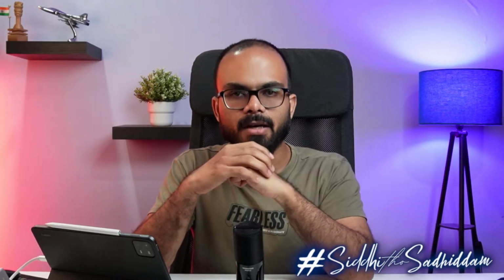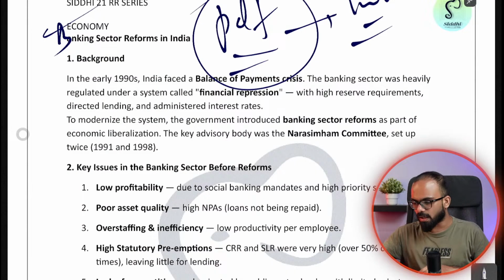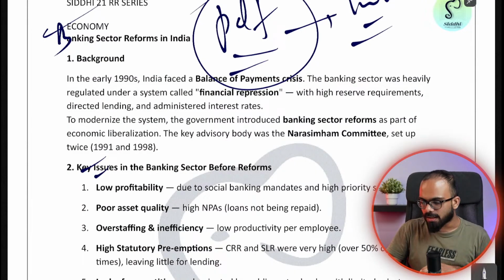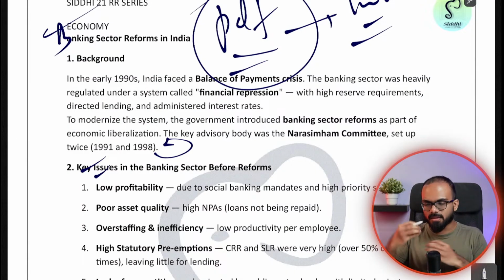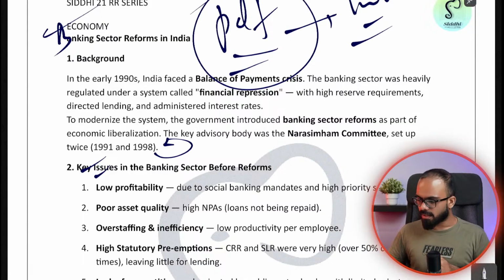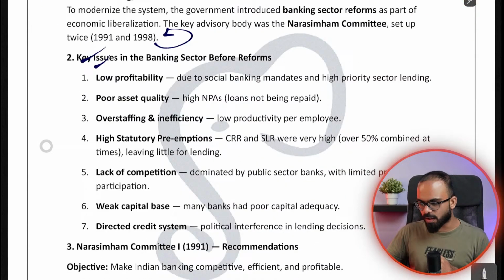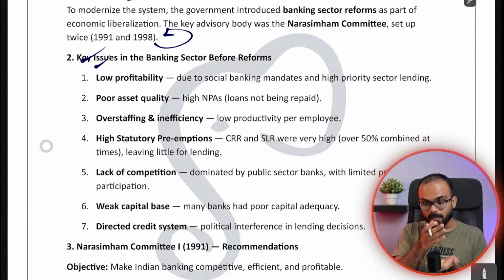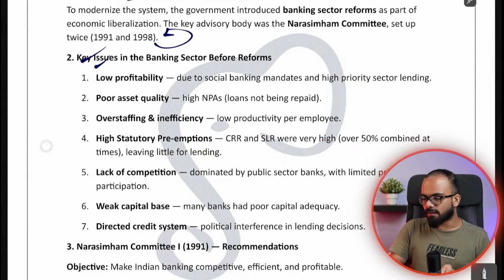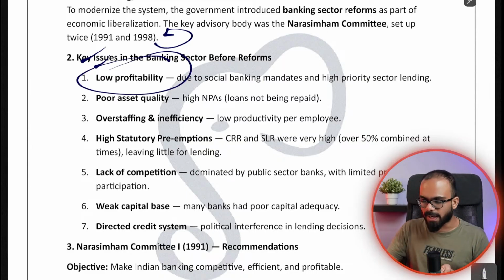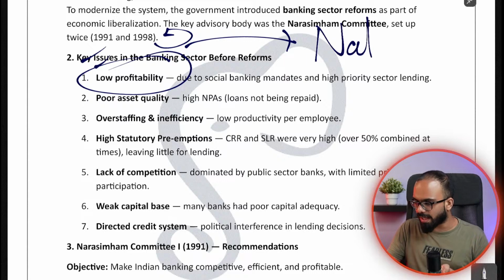So government wanted to improvise the banking system. For that purpose, they appointed a committee called the Narasimham Committee, whose head was also an ex-Reserve Bank of India governor. The first Narasimham Committee was set up in 1991 after LPG reforms, and the second was set up in 1998. The major problem in front of the banking sector till that day was, one, banks had very low profitability. As I told you, banks were all nationalized.